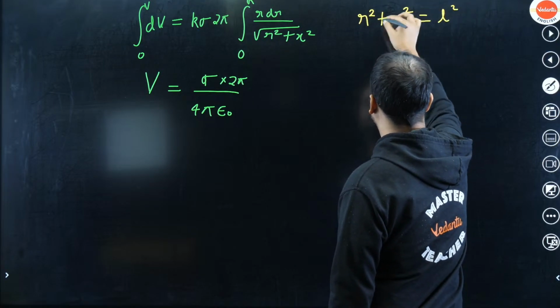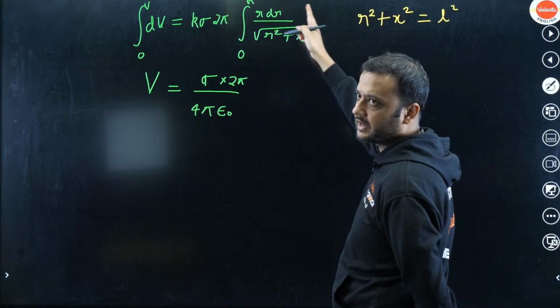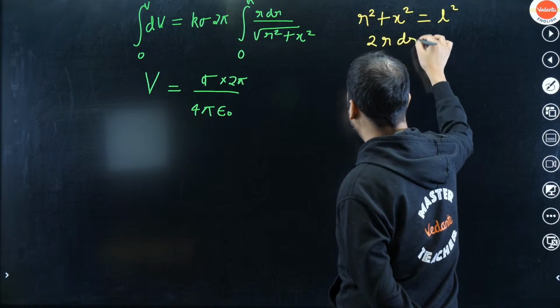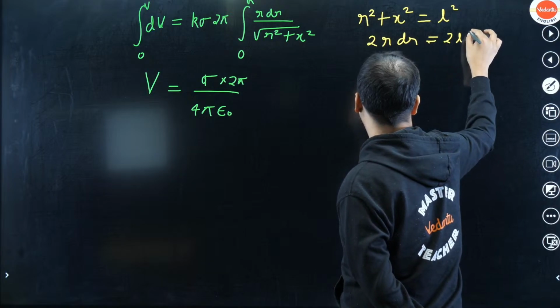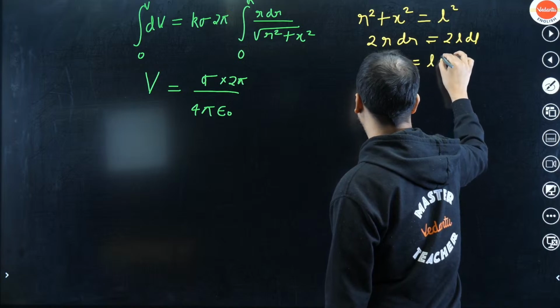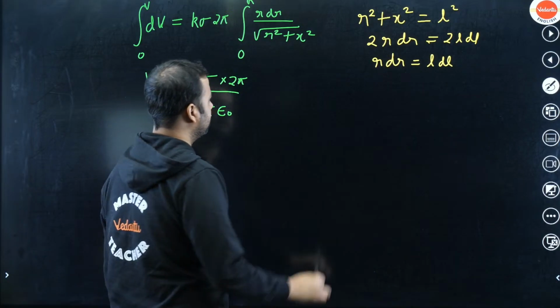If you differentiate this, remember x is constant, the variable is r, and this integration is of r. So you will get 2r dr. x is constant, so it will become 0. So it will become 2L dL, right? So r dr is nothing but L dL. Cool. So what will this become?